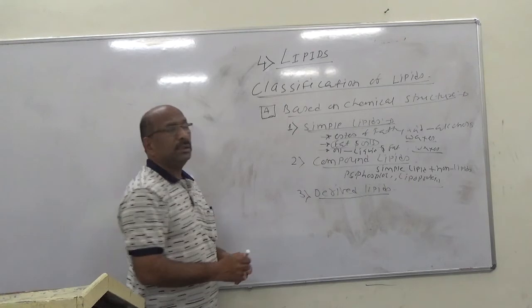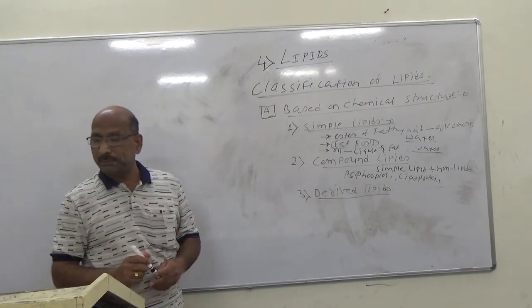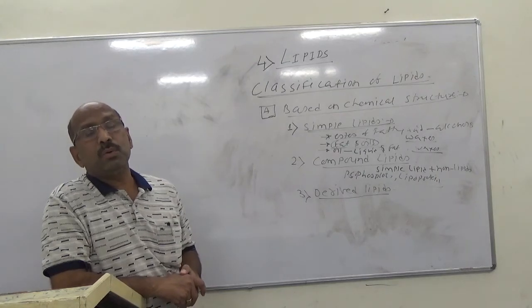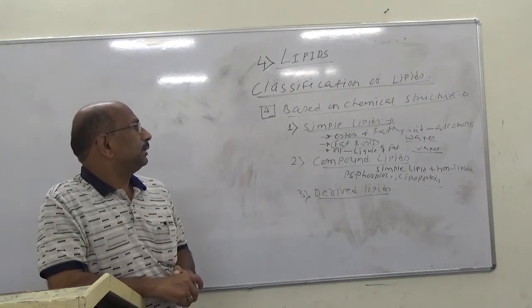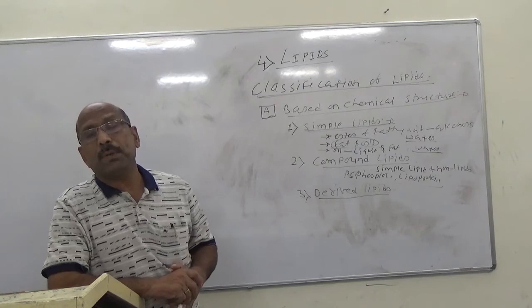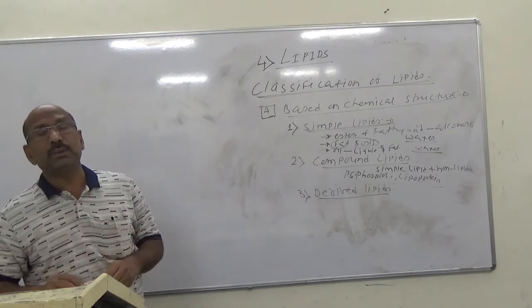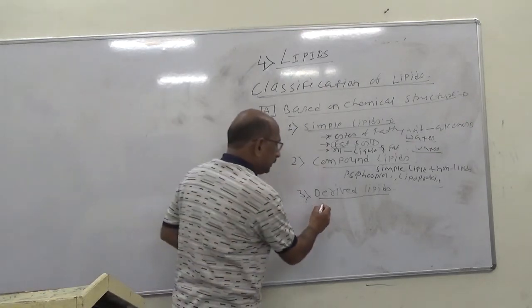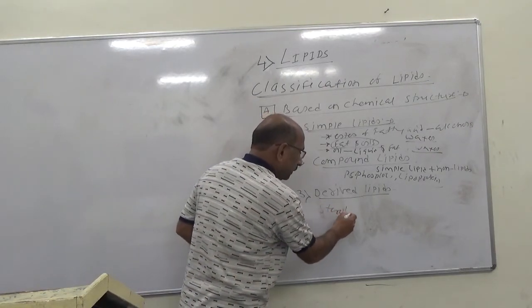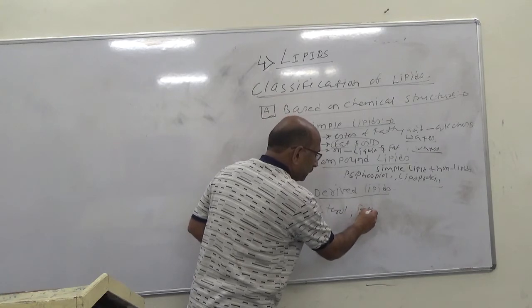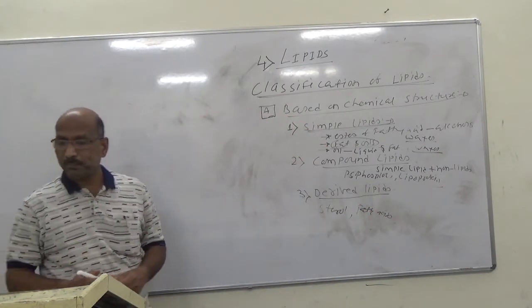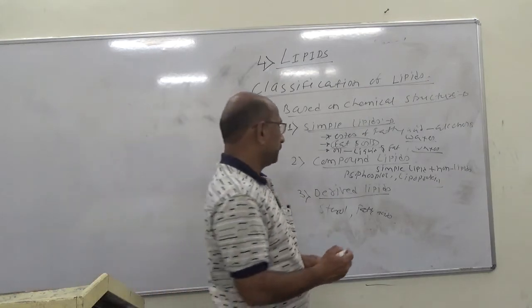Then third is the derived lipids. These are derived from the compound lipids. Examples of the derived lipids are sterols, fatty acids and alcohols.